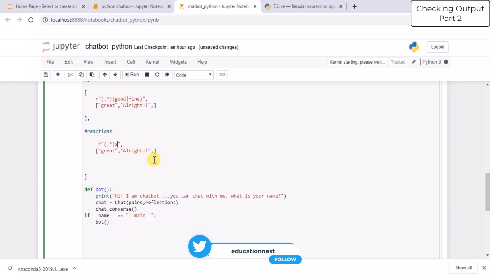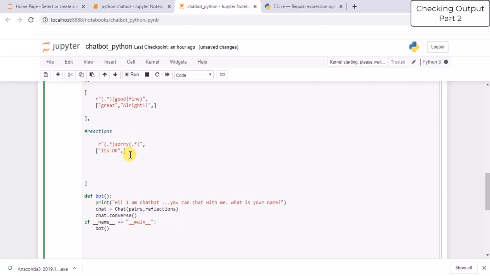For example, if someone writes sorry and if there are certain phrases or certain words which are preceding sorry or following sorry, then we can cover that with the help of dot and star. If someone writes some sentence and in that sentence there is sorry, then our bot will respond, it's okay. So if you want to add the dot star thing, you can add it on both sides of the words so that you get a good range of the sentence covered.